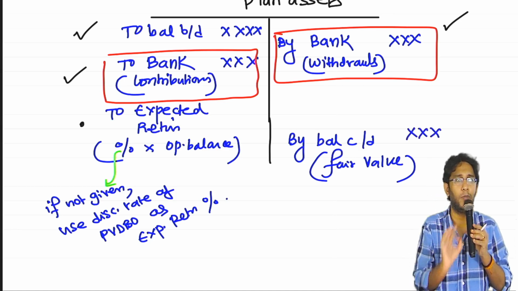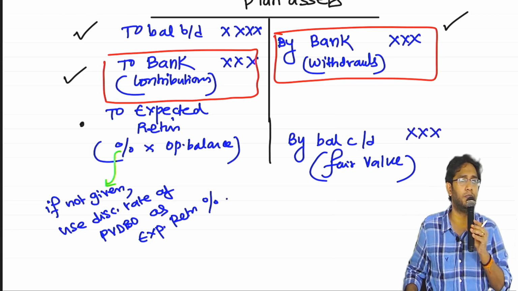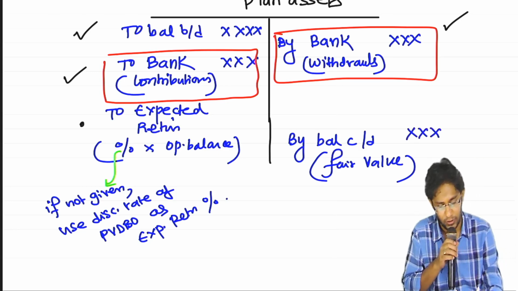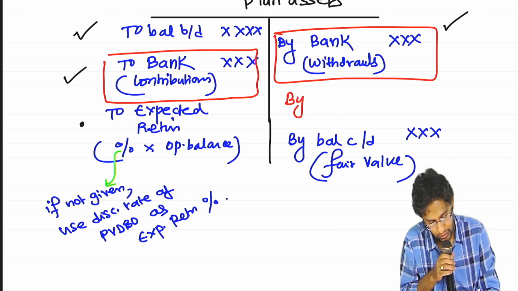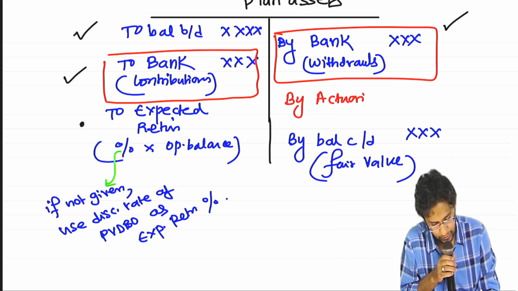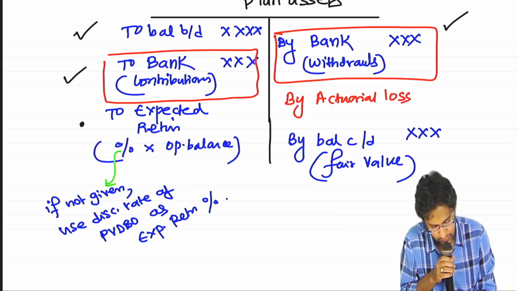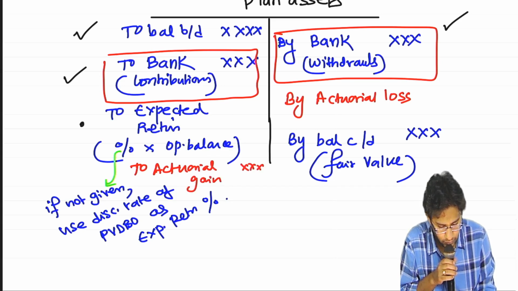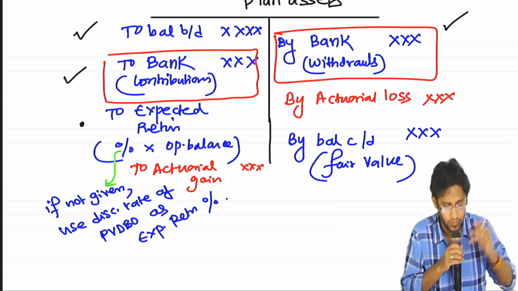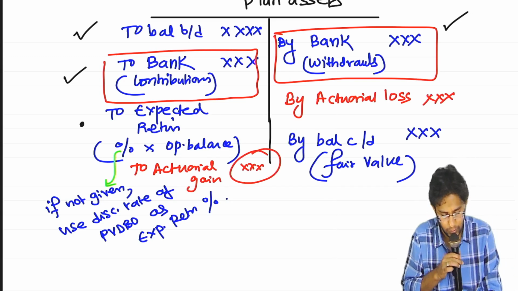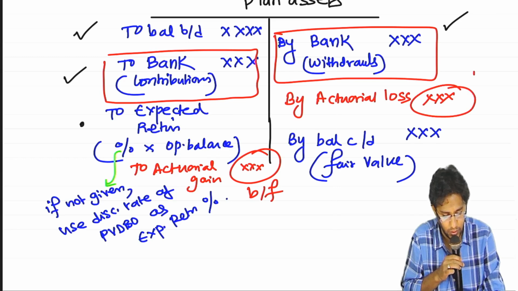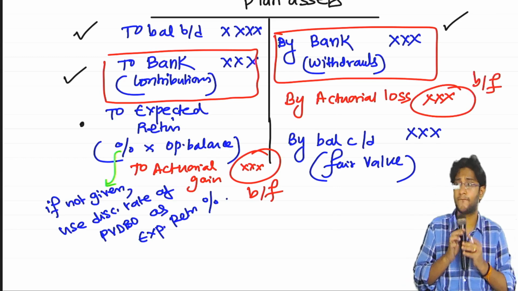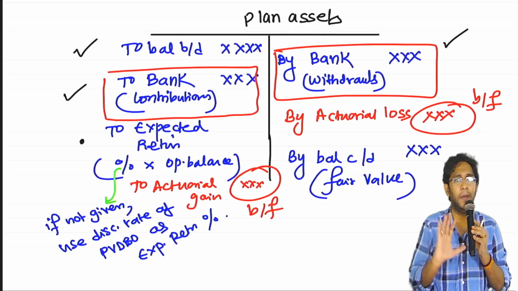Now, the account will definitely have a difference, you already know. It will be an actuarial loss, or here you will get an actuarial gain, as the balancing figure on this side. So, this is a typical examination question.